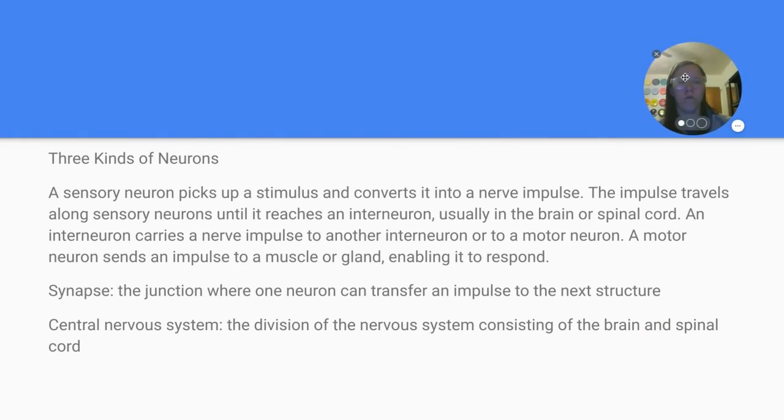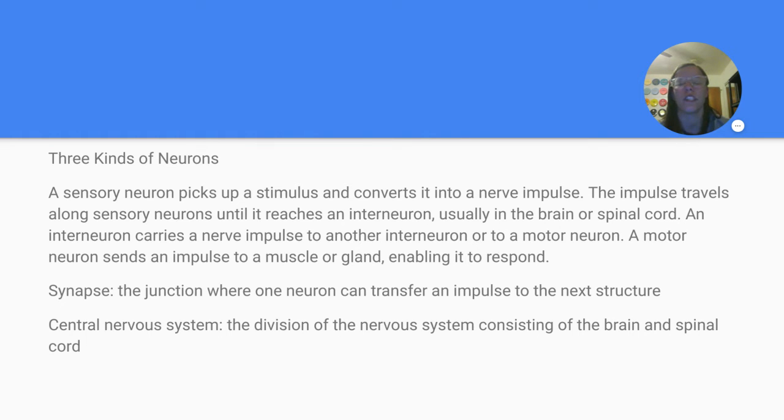So there's three different kinds of neurons. A sensory neuron, which picks up a stimulus and converts it into a nerve impulse. The impulse travels along sensory neurons until it reaches an interneuron, usually in the brain or spinal cord. An interneuron carries a nerve impulse to another interneuron or to a motor neuron. A motor neuron sends an impulse to a muscle or gland, enabling it to respond. Synapse is the junction where one neuron can transfer an impulse to the next structure.